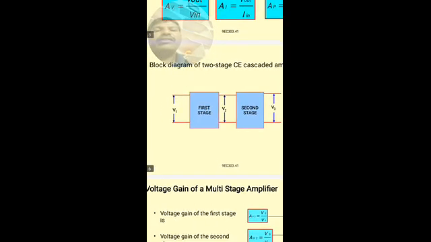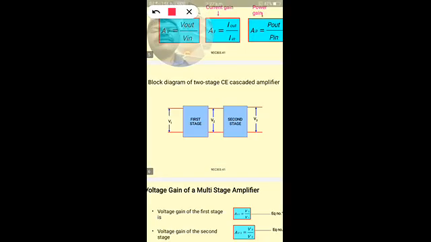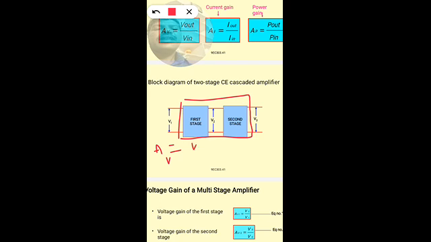So AV, the overall gain of the multi-stage amplifier, is given by AV equal to V3 by V1, which we can write as V2 by V1 into V3 by V2.